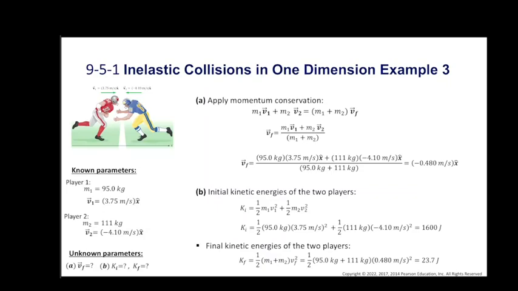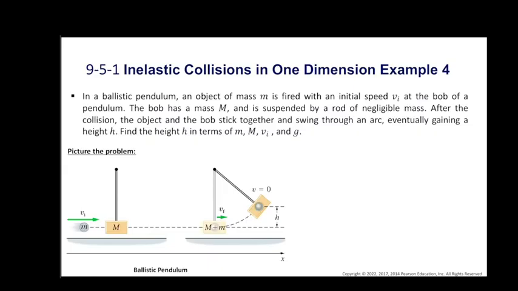Therefore we can say that after the collision the two players are moving in the negative x direction. That means away from the end zone with a speed of 0.480 meters per second, and this is because the linebacker has more negative momentum than the running back had positive momentum. Let's see another example before moving into the two-dimensional collisions.